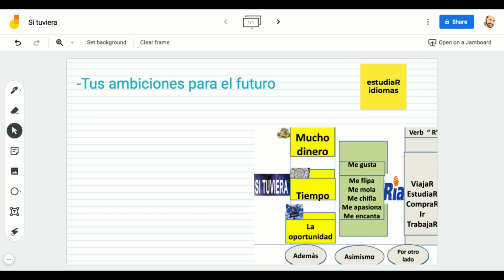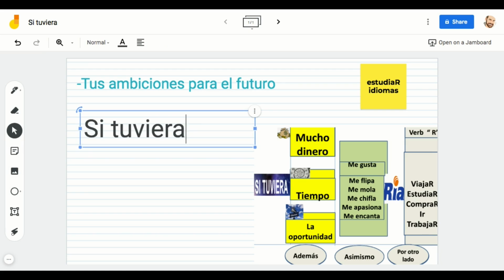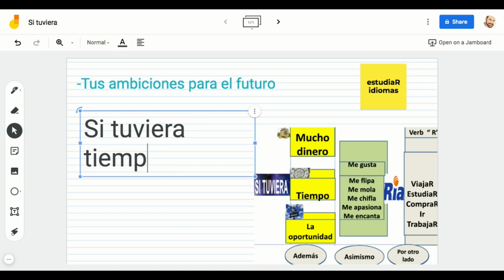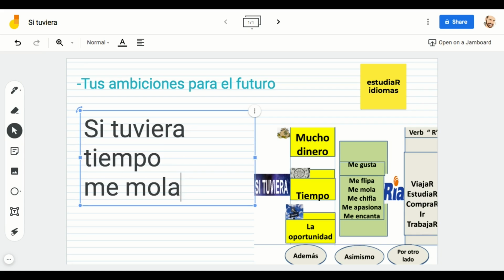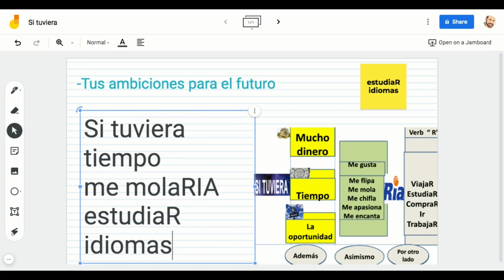And to use si tuviera tiempo, if I had time, maybe you would love to study languages, estudiar idiomas. So let's use estudiar idiomas in a sentence with si tuviera tiempo. Si tuviera tiempo, if I had time. And then we're going to put me mola, which means I love as well. But remember, you need to add ría: me molaría, I would love, and then estudiar idiomas.